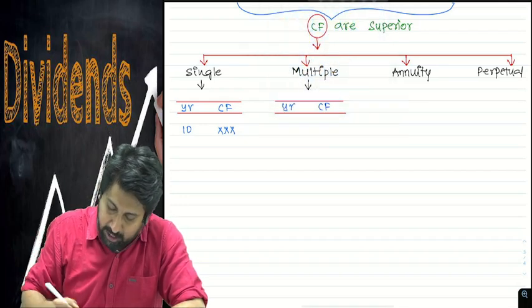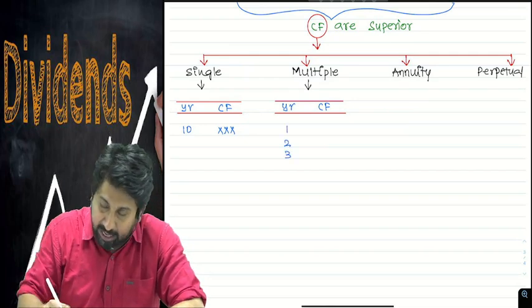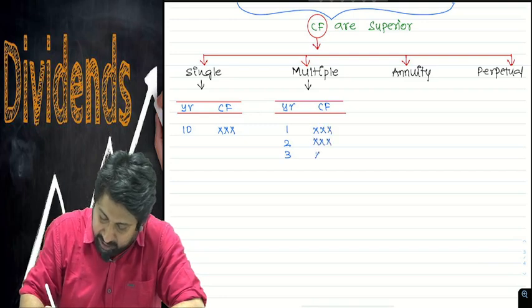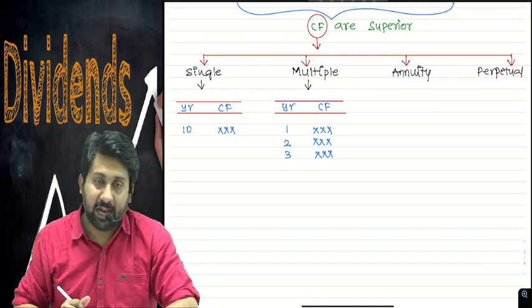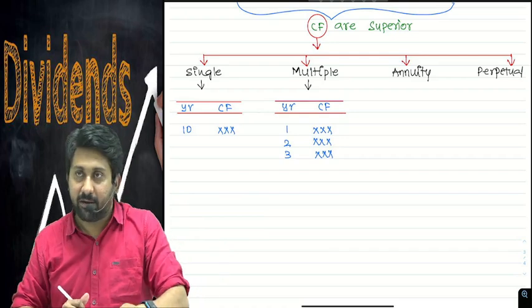Year 1, 2, 3, like that they will come. In year 1 one cash flow, in year 2 another cash flow, in year 3 another cash flow. This is multiple cash flow. Capital budgeting problems will come under the multiple cash flow category.